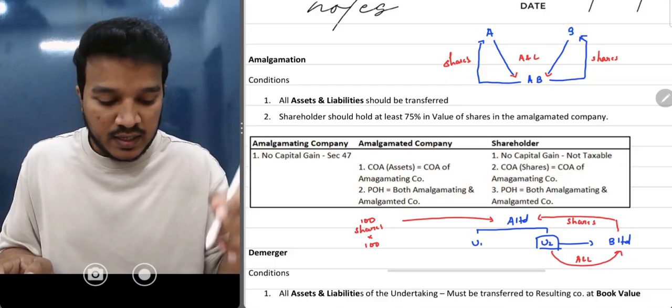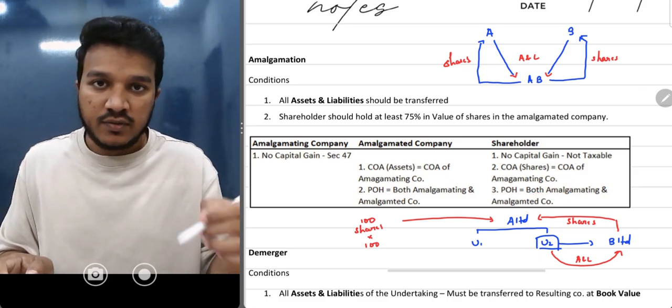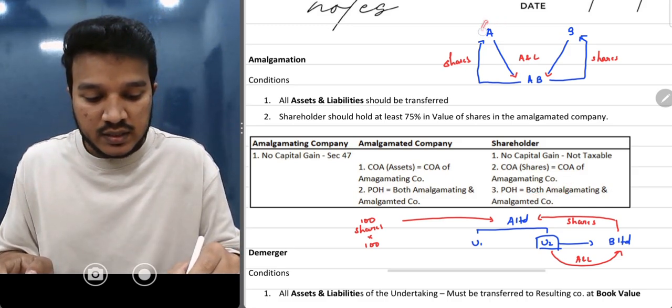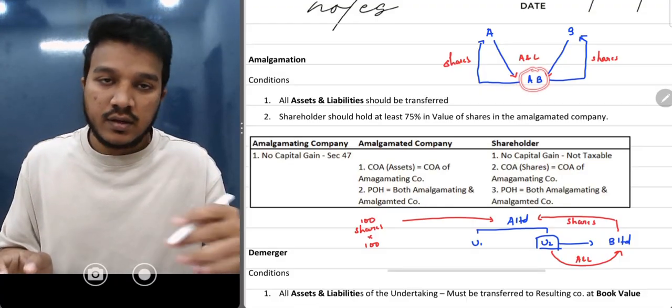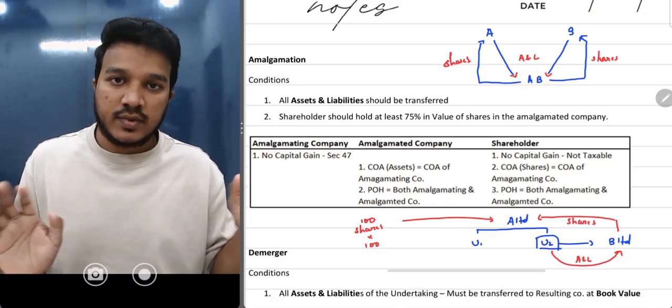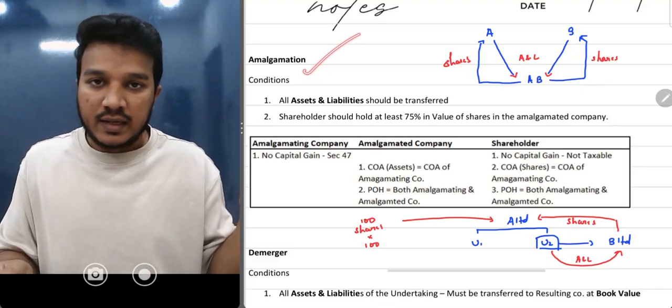What is the period of holding? Again you will consider both: the period of holding of equity shares, the number of days they held shares in these companies, and then the AB Limited period also. Understood? So that is about amalgamation.